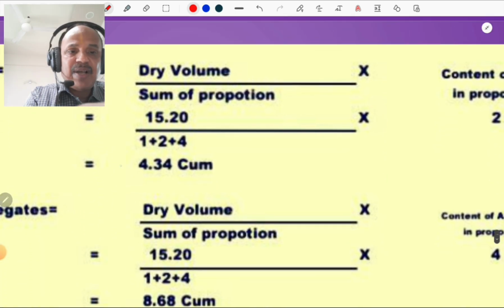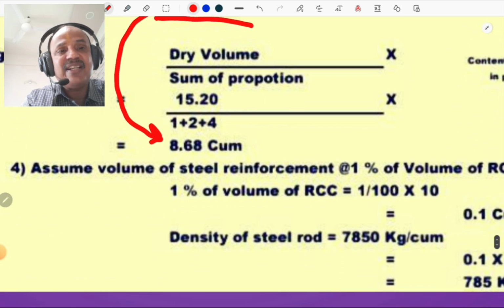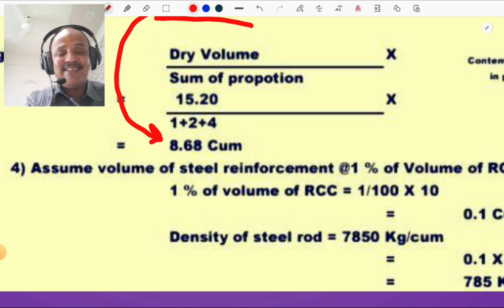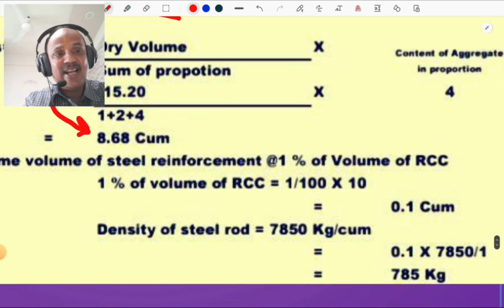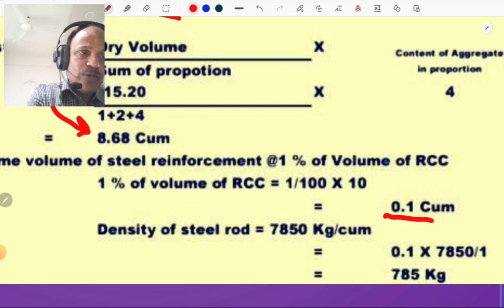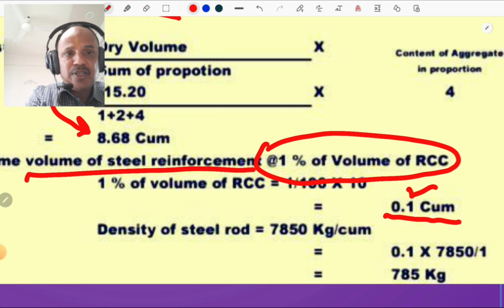Then dry volume requirement, similar calculations are carried out, that is 4.34, and twice that of coarse aggregate requirement, that is 8.68. Here in RCC there is a steel. Assume volume of steel reinforcement at the rate of 1% of volume of RCC. So 1% of 10 cubic meter is 0.1 cubic meter. That is very important. You may consider this 1% of volume of RCC as a volume of steel reinforcement.